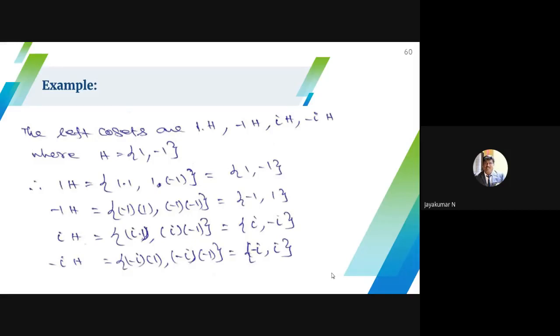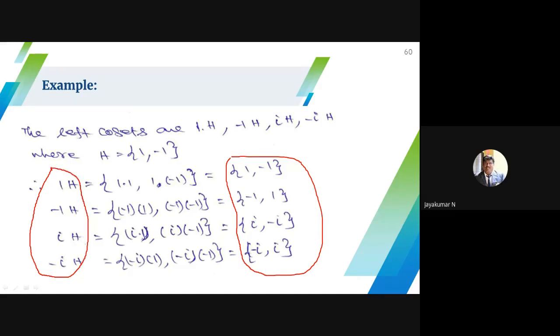When you observe the answer for left coset, I will mark it. When you observe this, can I give any conclusion about left cosets or right cosets? These are all 4 left cosets of your group G. When you observe this, can you give any conclusion about left cosets or right cosets? Wherever I say left coset, you can replace it by right cosets. All the results are satisfied. Can you give any conclusion?